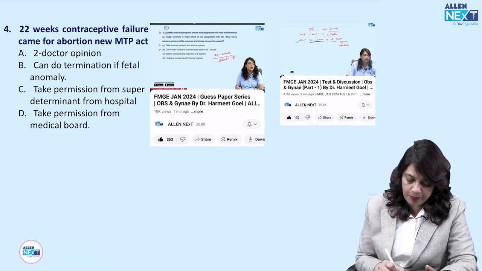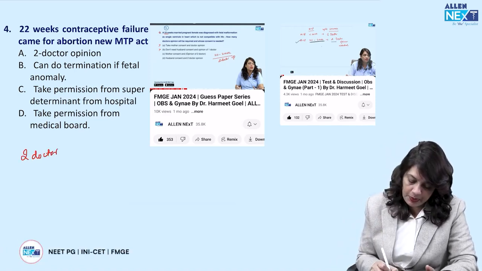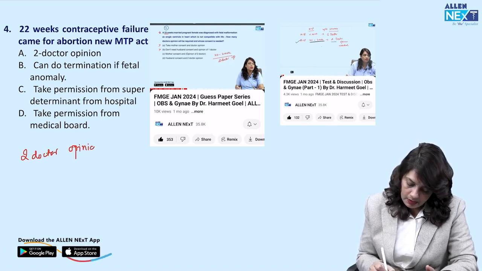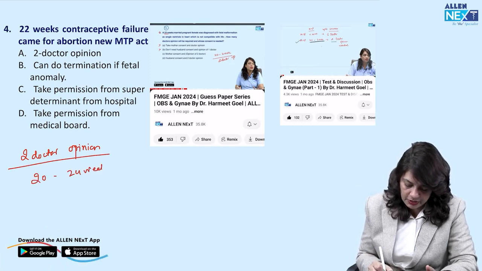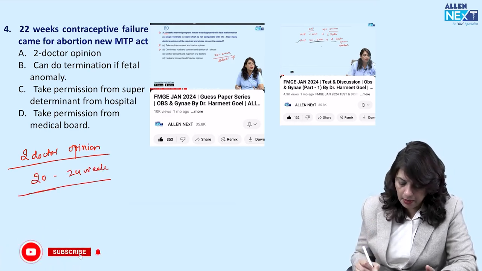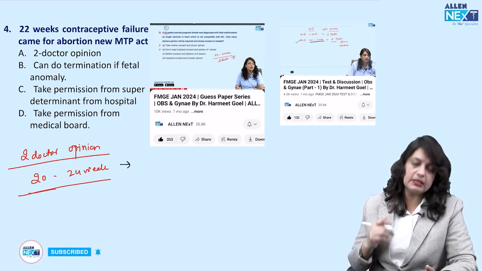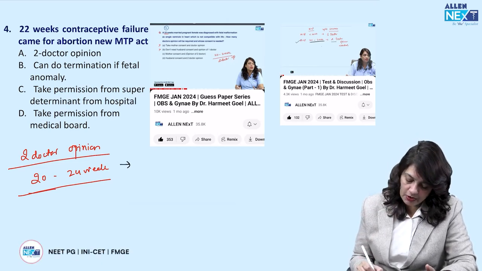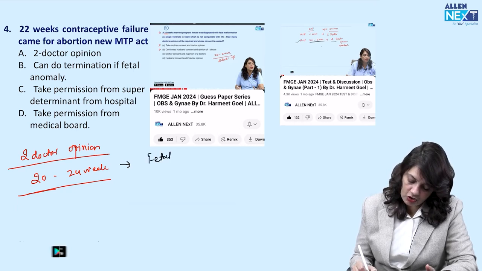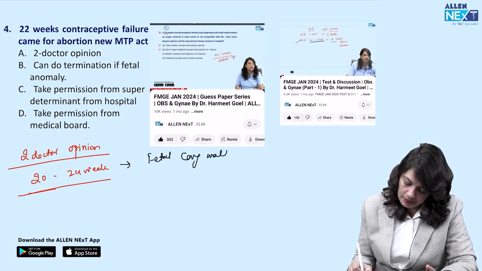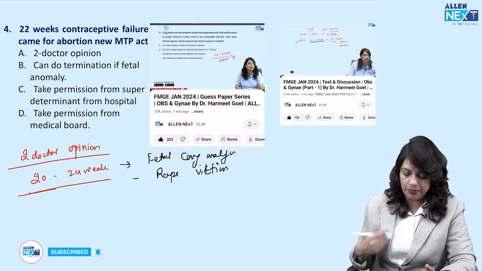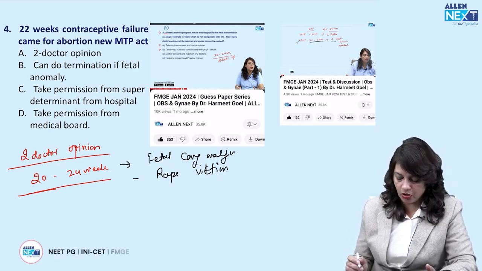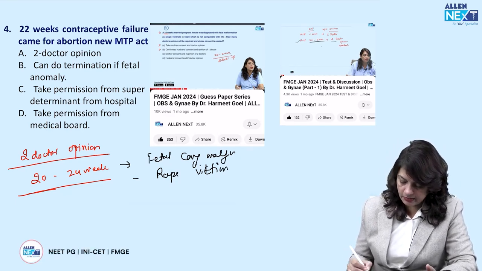Two doctors' opinion is given if the pregnancy is between 20 to 24 weeks. This is correct. But mind it, this is reserved for those patients where the fetus has any congenital malformation, or if she is a rape victim and the pregnancy has crossed beyond 20 weeks. Only then is two doctors' opinion recommended.